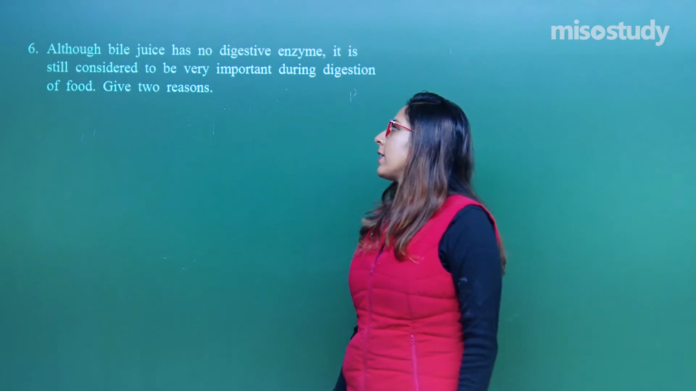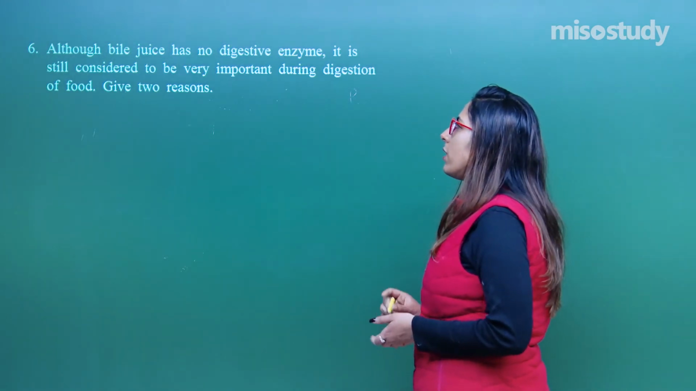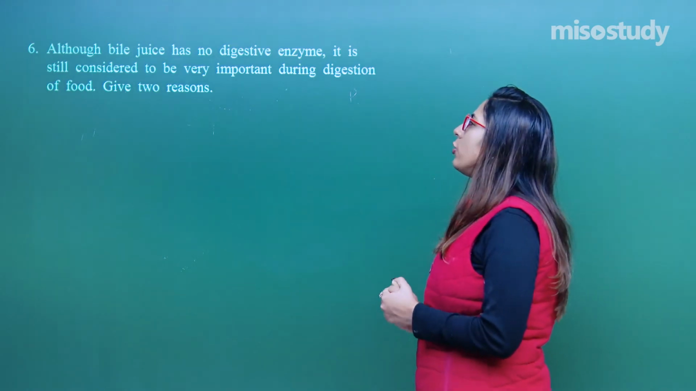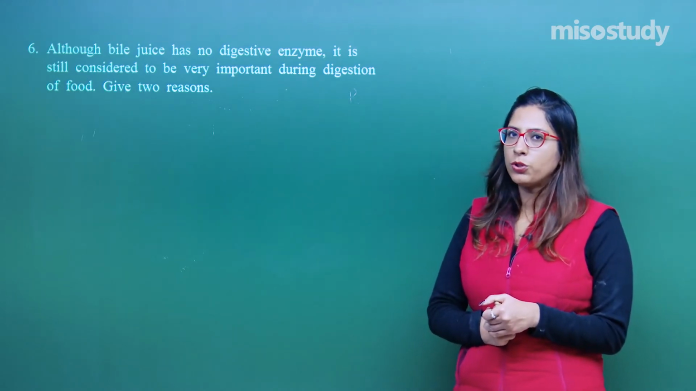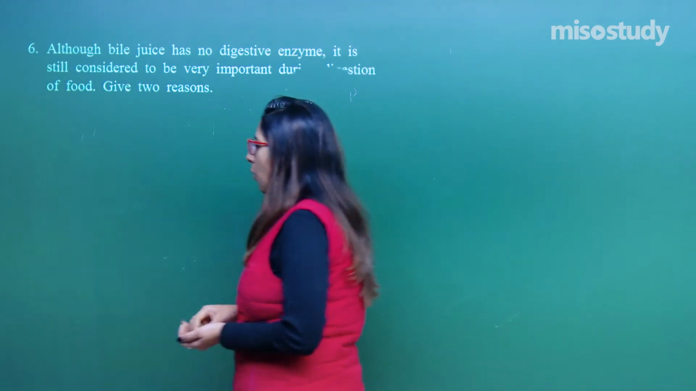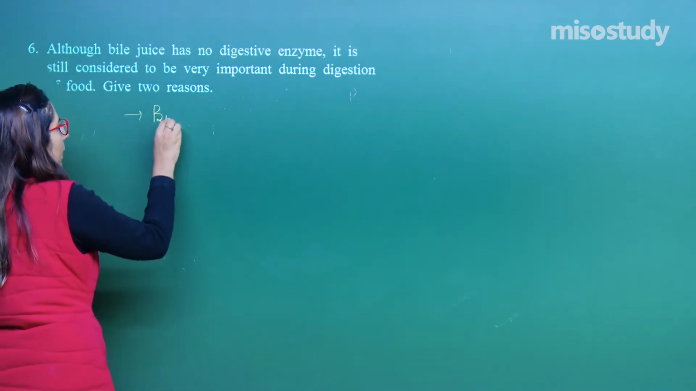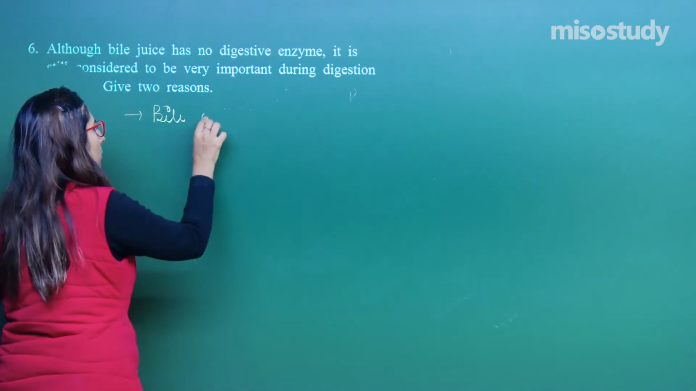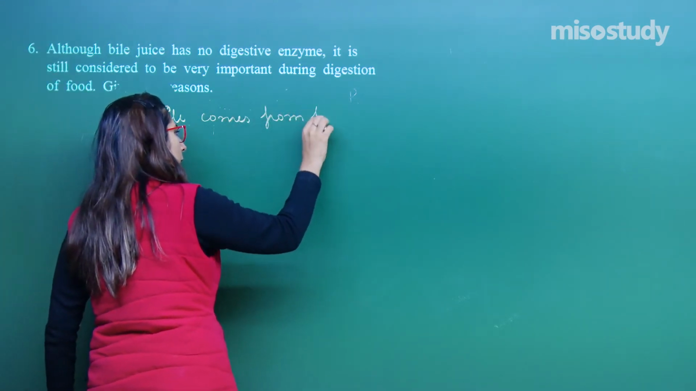Question number 6 indicates, although bile juice has no digestive enzyme, yes, we know, it is still considered to be important for the digestion of food. Give 2 reasons. Very important and very good question as well. Now, what are they actually saying? They are saying your bile, right? Bile comes from the liver. Am I right?